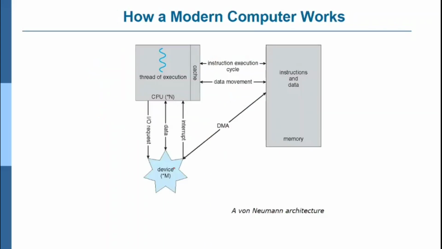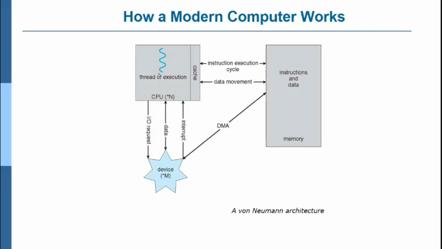So this is how direct memory access works from the memory. You can see here in the CPU there will be multiple threads, that is, processes getting executed, and data will be transmitted from the devices to the CPU, and if any interrupt occurs it can stop the execution of the program.